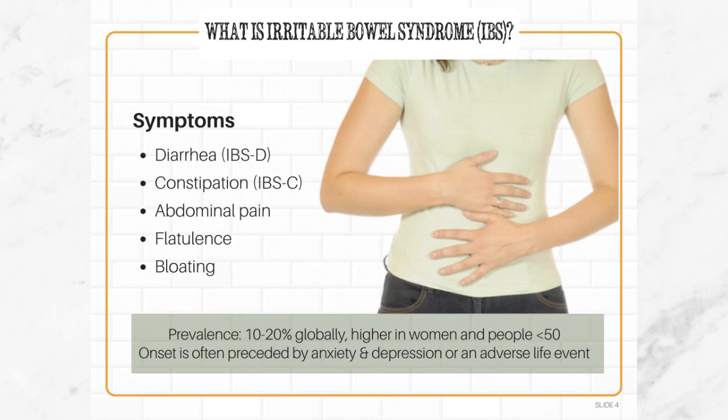Let's start by defining what irritable bowel syndrome, or IBS, is, as much of the research surrounding a low-FODMAP diet has been on IBS and other related conditions. IBS is a chronic condition characterized by symptoms of diarrhea, constipation, flatulence, bloating, and abdominal pain. The disorder is classified by whether either diarrhea or constipation is predominant. So there's IBS-D and IBS-C.